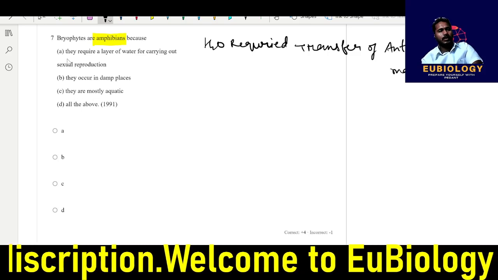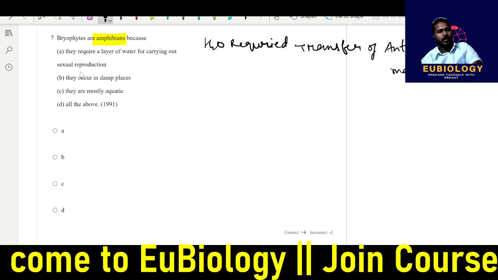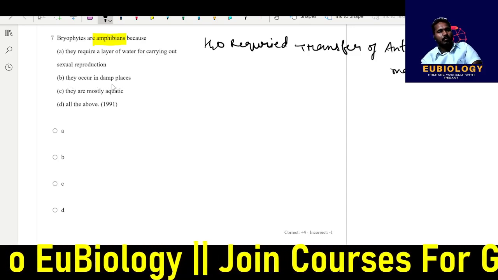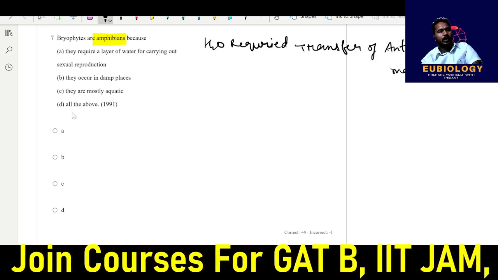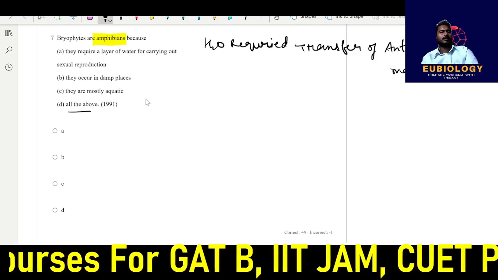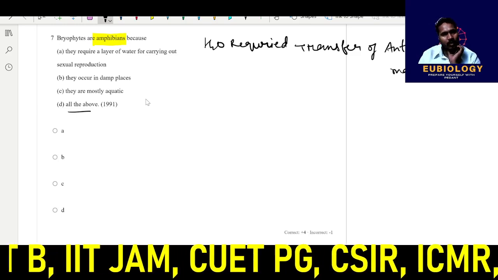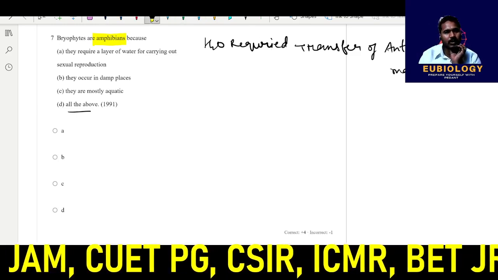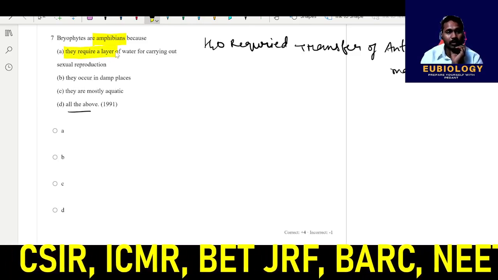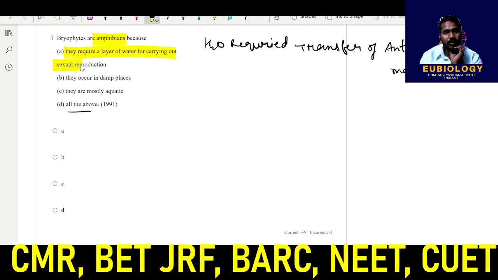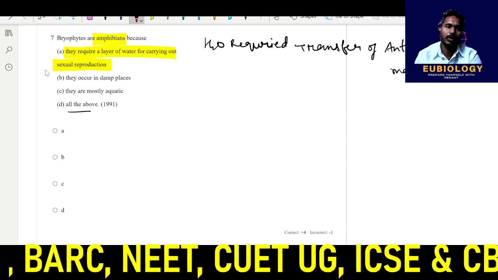So what will be your answer? They require a layer of water for carrying out sexual reproduction. This is the correct answer. They occur in damp places. They are mostly aquatic. So you have to say why they are called amphibians. Now you can see these options are all correct, but your more appropriate answer will be this. Because of this behavior only they are called amphibians of the plant kingdom.